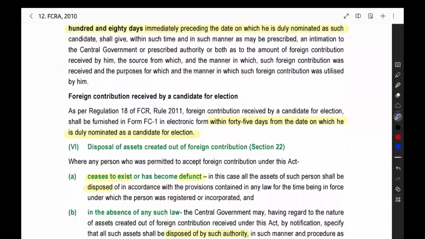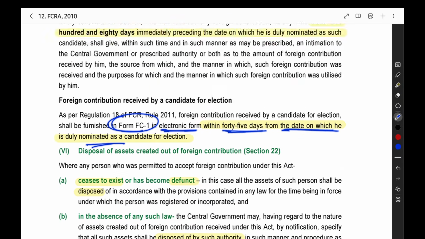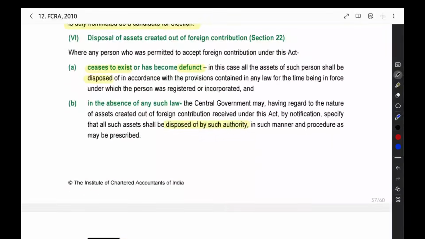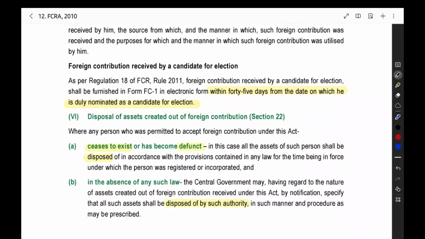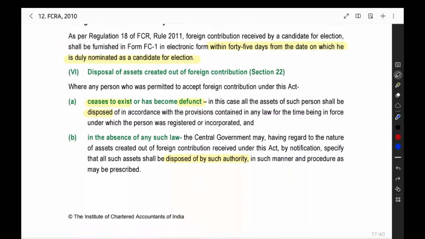When you are a candidate for election, you have to file the form FC1 in electronic form within 45 days from the date on which you are duly nominated. So for the 180 days, you have to give the information. The timeline to file it is 45 days. So this is the filing timeline, and this is the period for which you have to give the information. So that is the candidate for election, a requirement you have under the Foreign Contribution Regulation Act.